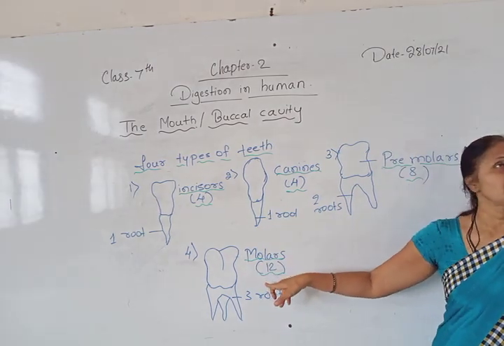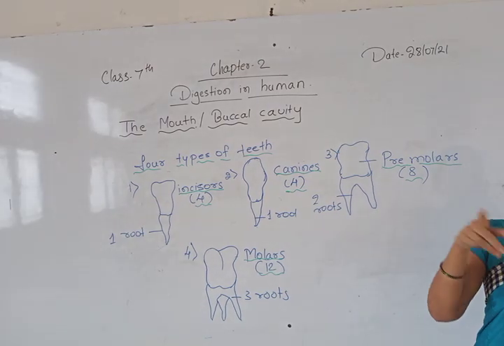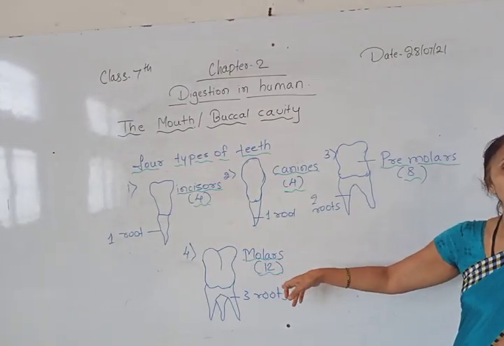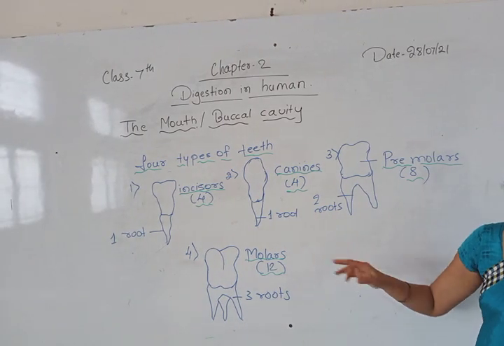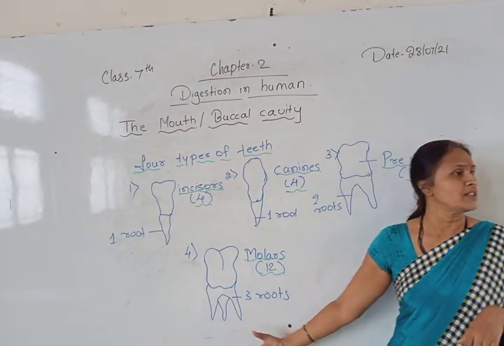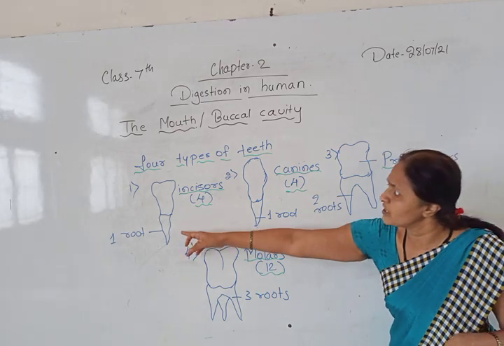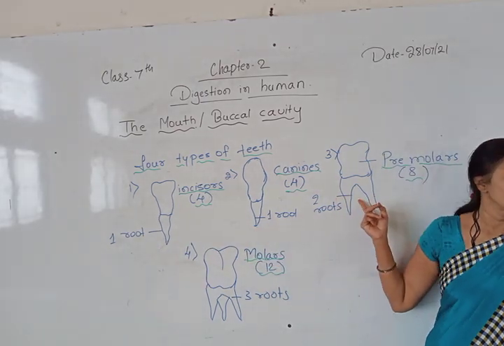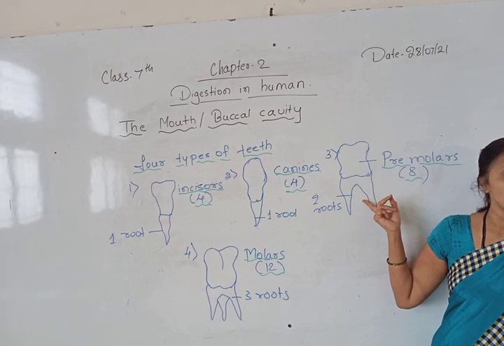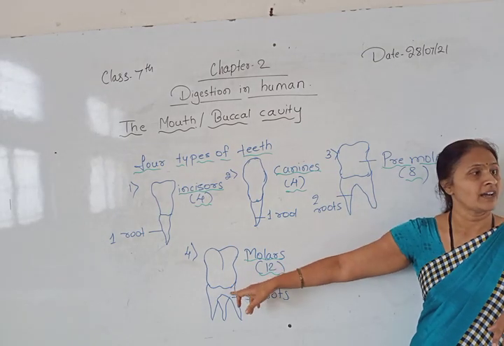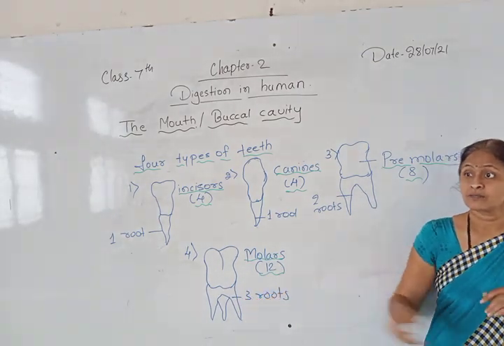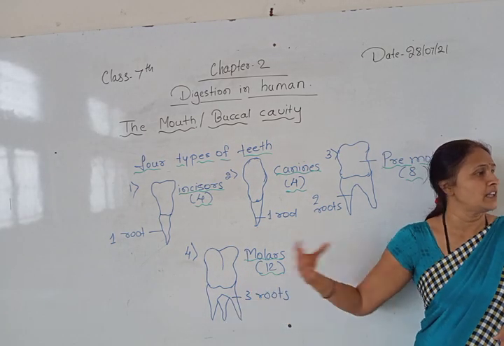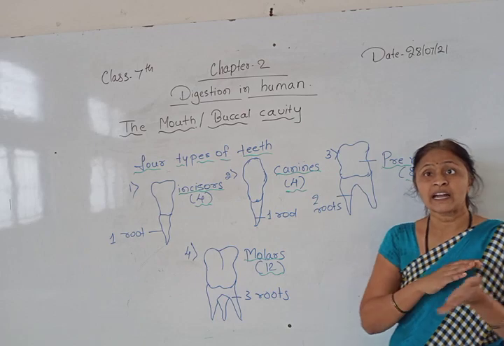So the last one, that is molars. 12 molars are there in your mouth. The difference you can see here is that these two teeth are having only one root. This tooth is having two roots, and these teeth are having three roots. These are the strongest teeth in our mouth to grind the food.